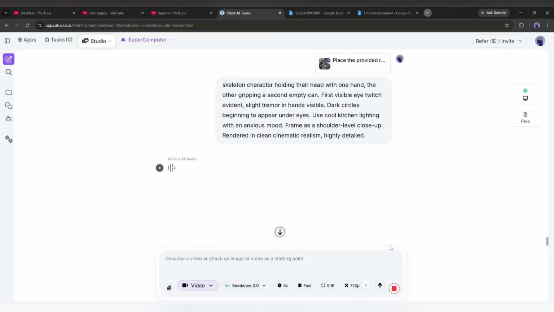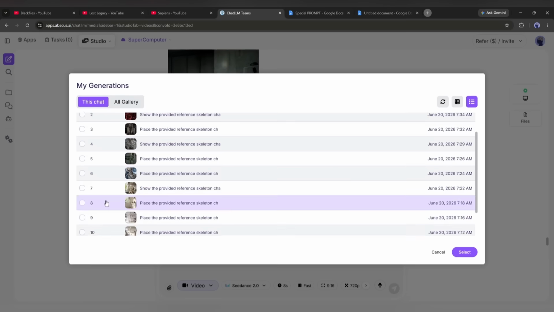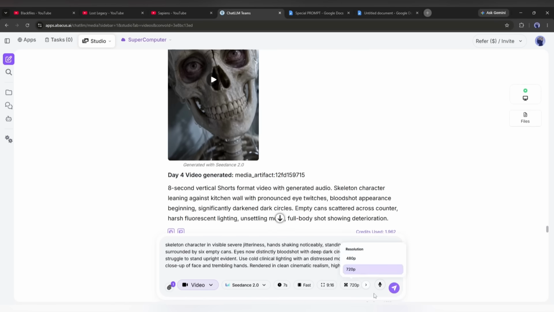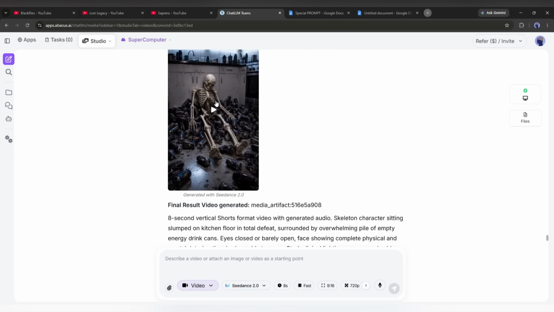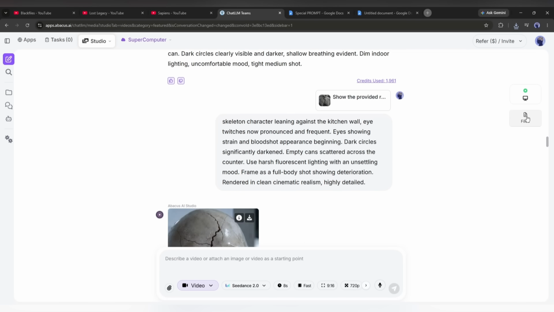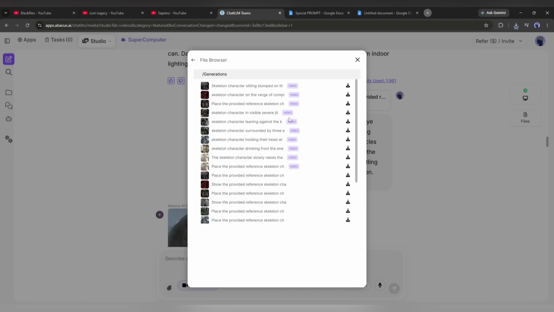Now, using the same method, create all other scene videos. The steps are the same. Select the image, enter the prompt, and generate the video. Once all the video clips are ready, come to the File section from here. You will find all the generated assets. Now I will save all the video clips. Okay, our video clips are ready.